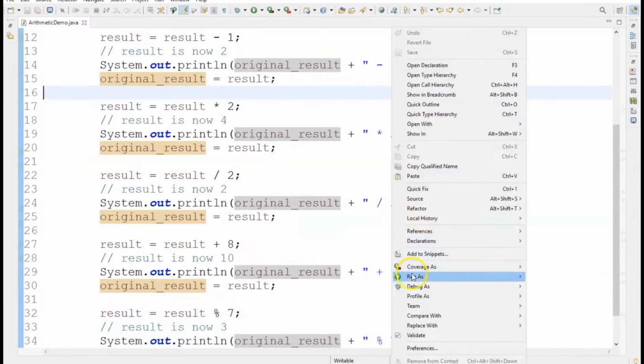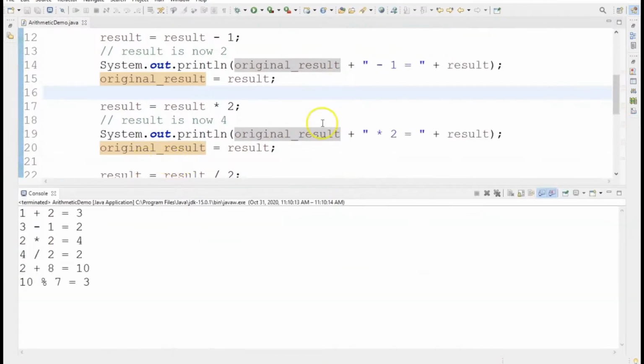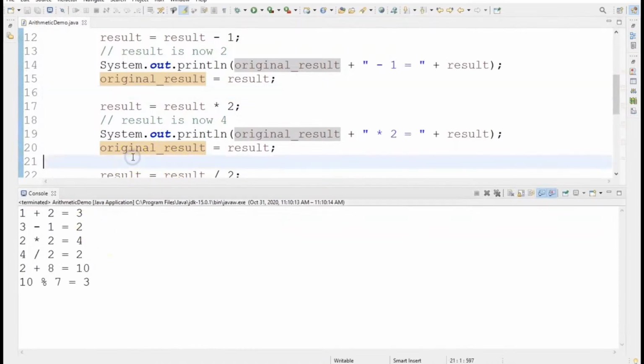So I right click, I go to run as, I go to Java application. There is also a shortcut for it. If you want to use the shortcut, you can use that. So I click on this and the output is displayed here. So you can see, let me bring this output back to its original position. Yeah, I just dragged it here to the top, to the bottom.